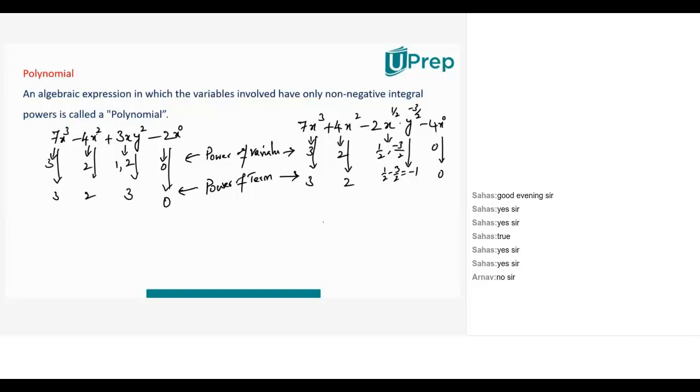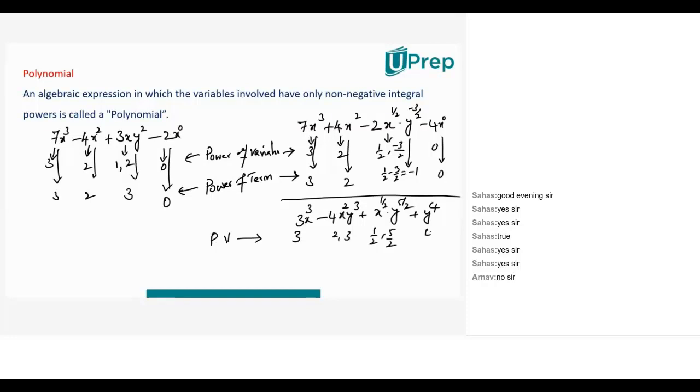Now, 3x cubed minus 4x squared into y cubed plus x to the power of half into y to the power of 5 by 2 plus y to the power of 4. These are the terms. Again, this is an expression. Tell me what are the powers of variables in this. 3. Here it is 2 and 3. Here it is half and 5 by 2. Here it is 4.